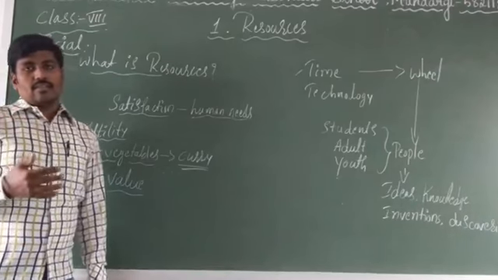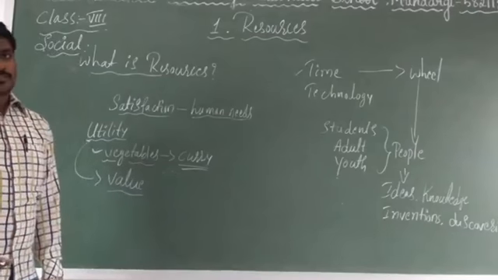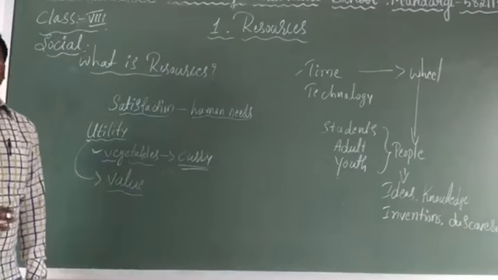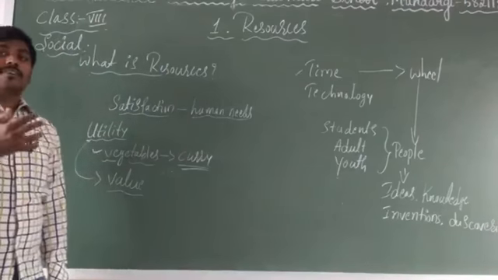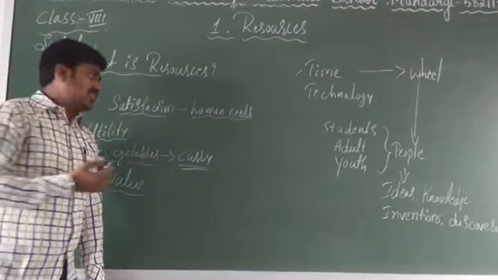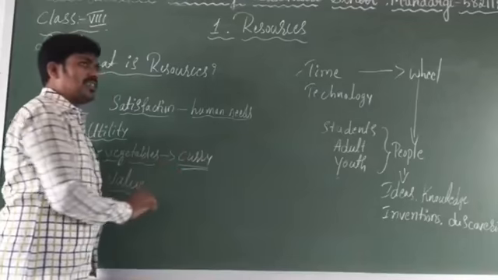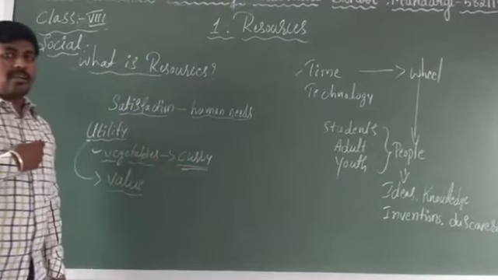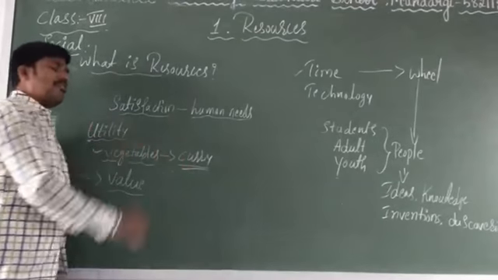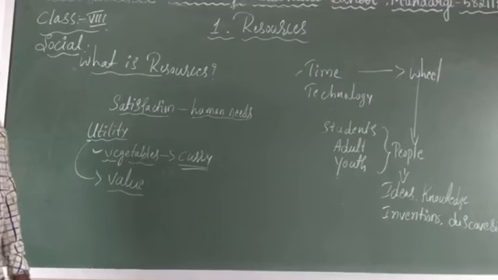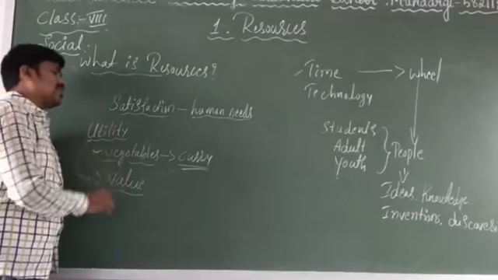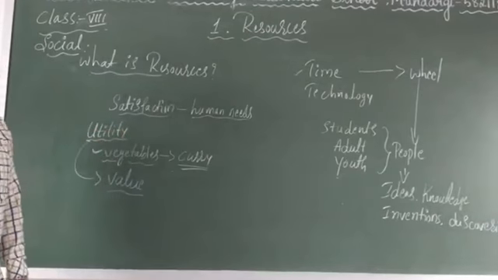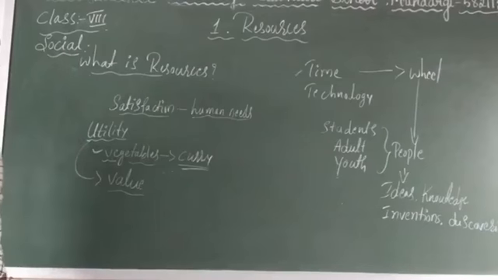If you are eating chapati or roti without a curry, curry is required. Curry is one of the important parts of our meal, and without it we will not be satisfied. So this curry is one of the resources. We have utilized it for our satisfaction, so it plays an important role.